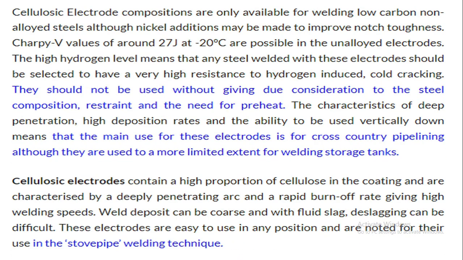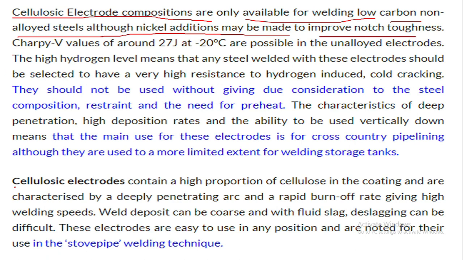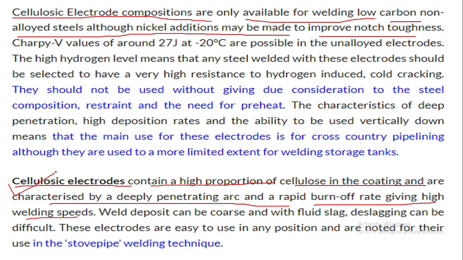So you understand, you can also read here, it is clearly explained. Cellulosic electrode compositions are only available for welding low carbon non-alloy steel, although nickel content may be added to improve notch toughness. Cellulosic electrodes contain a high proportion of cellulose in the coating and are characterized by a deeply penetrating arc, and the rapid burn-off rate gives high welding speed. So understand, the cellulosic electrode is the correct answer. That is also called the stovepipe welding technique.